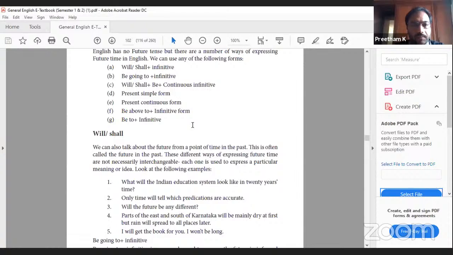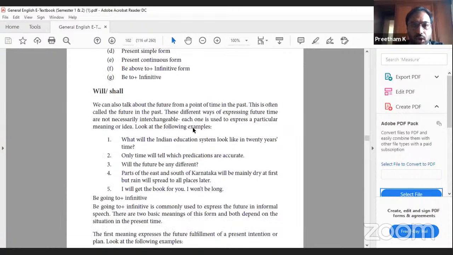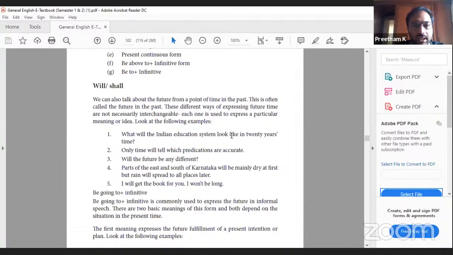Next, will or shall. We can also talk about the future point of time in the past. This is often called the future in the past. These different ways of expressing future time are not necessarily interchangeable. Each one is used to express a particular meaning or idea. Look at the following examples.